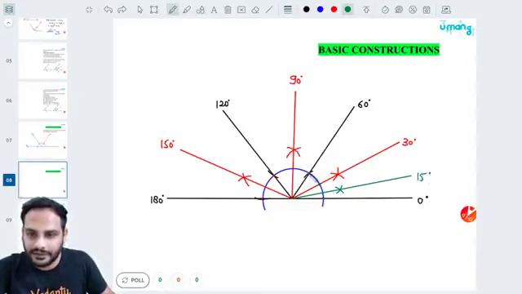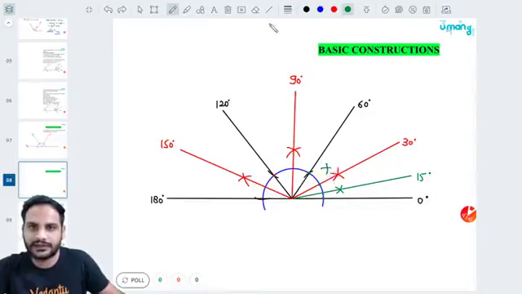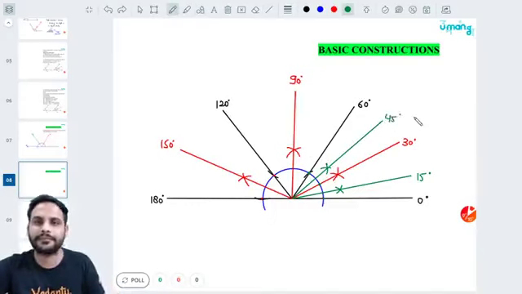Similarly between 30 and 60, keep the tip of the compass at 30, make one cut, keep it at 60, make another cut, and join this; you will get 45 degrees, right?